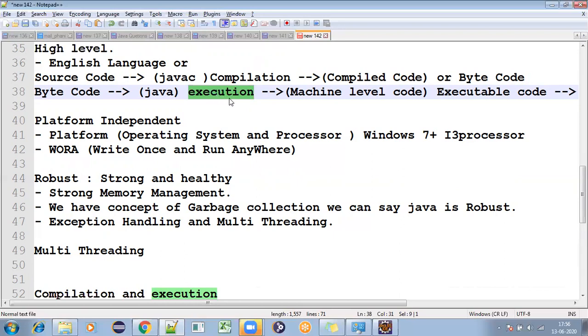If you want to get output, I need to execute something. What are we executing? We are executing bytecode, right? The bytecode becomes executable code, and that executable code will give the output, but the process is there. Whatever process we have in the execution, that process is nothing but a thread. A thread is like a lightweight process.